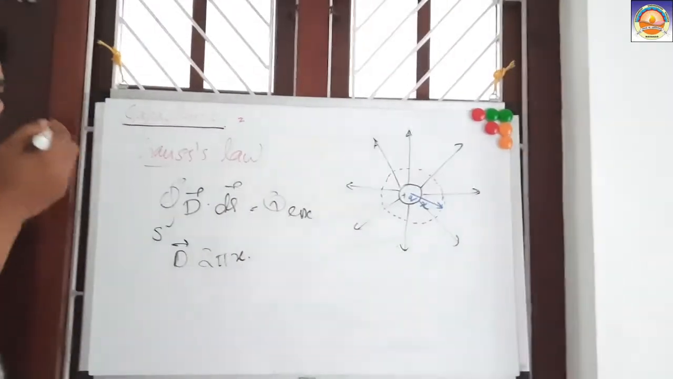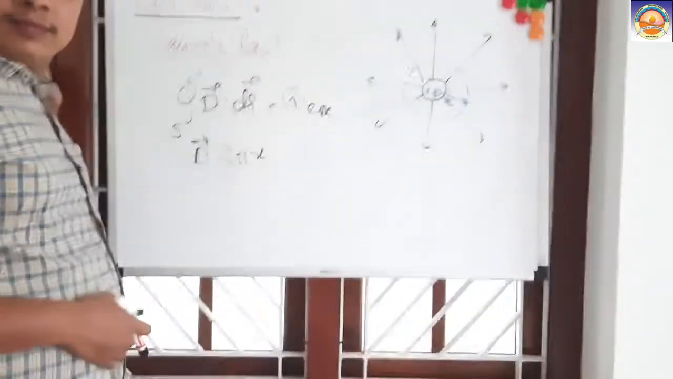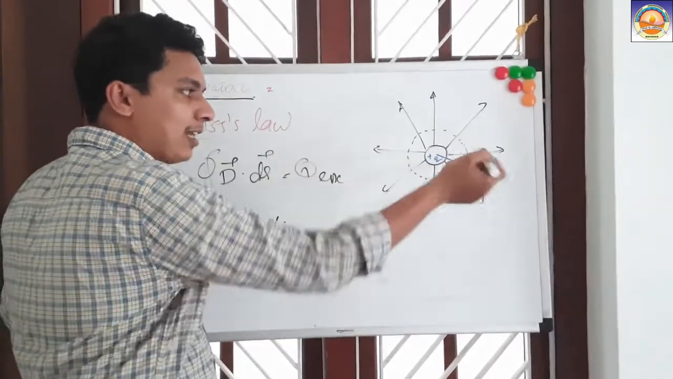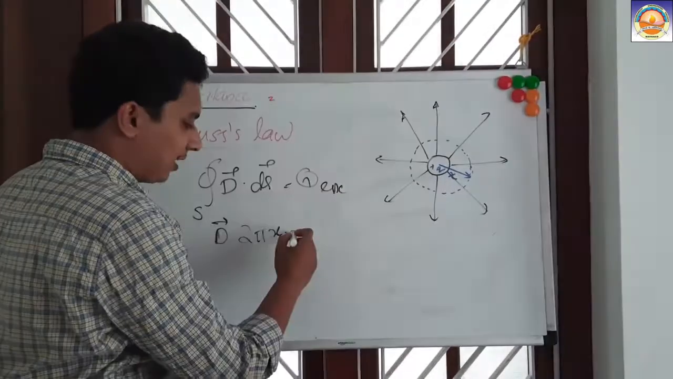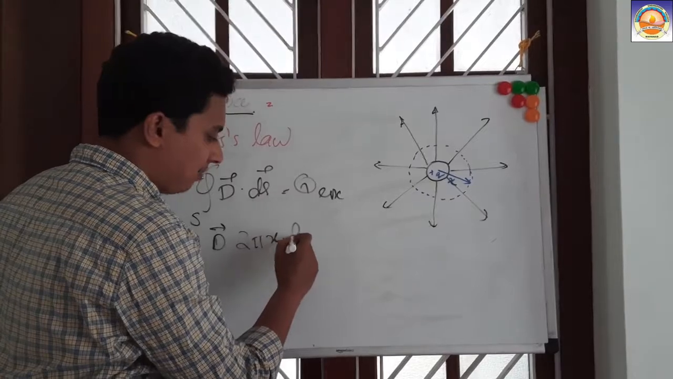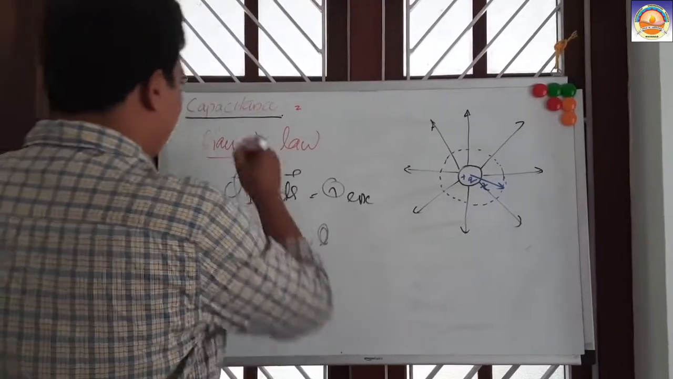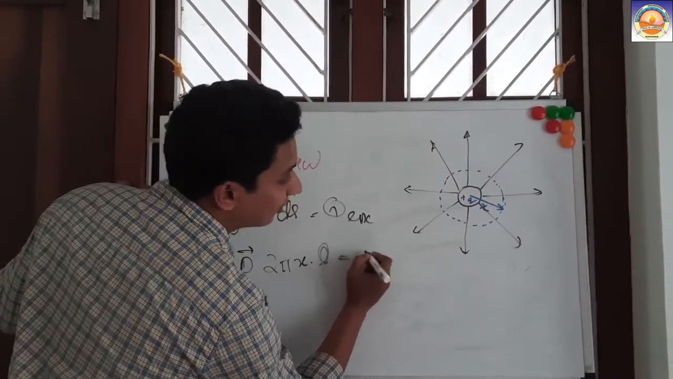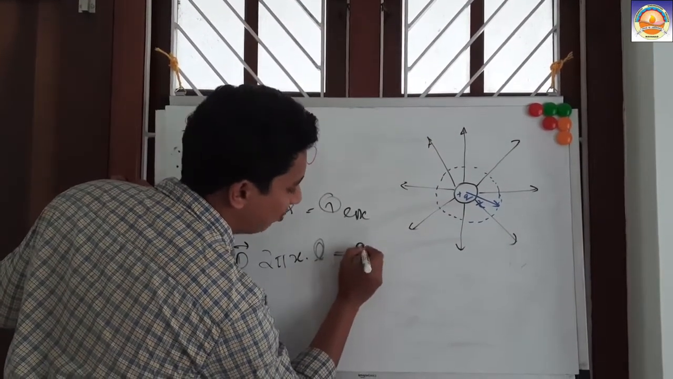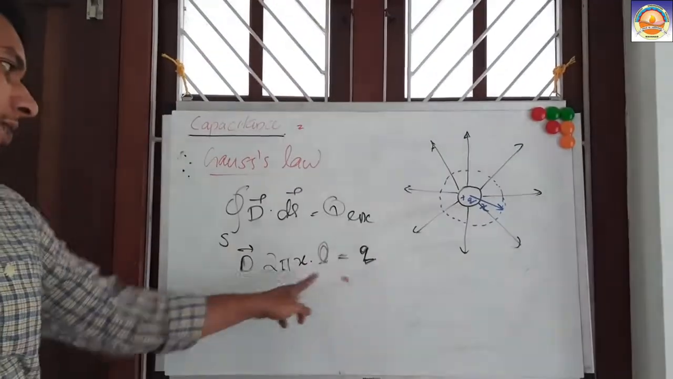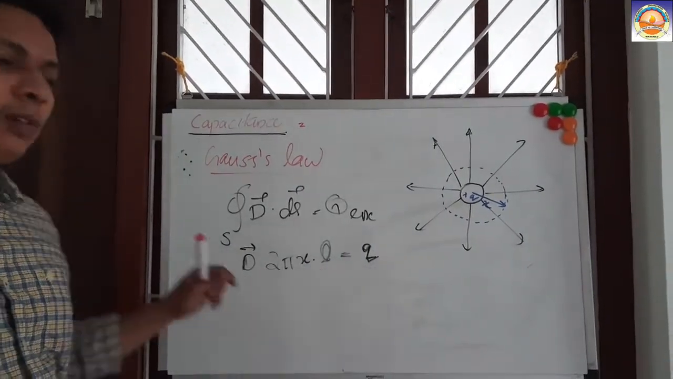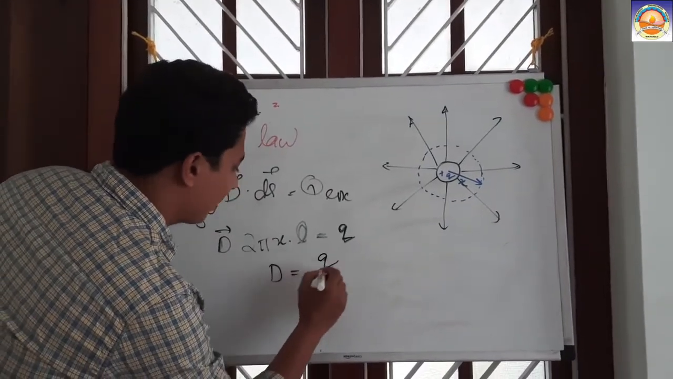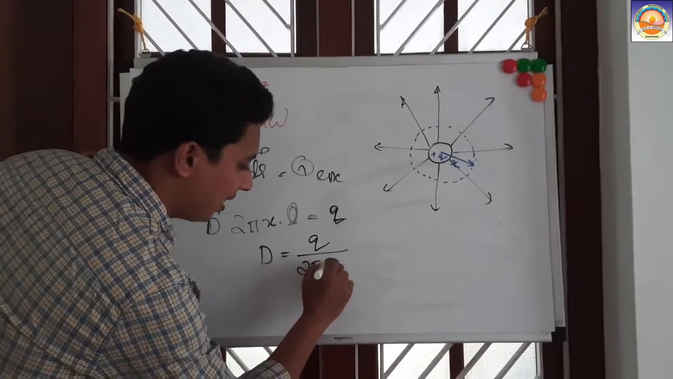So here, D into 2 pi x into L, because for a cylindrical surface the area is 2 pi r L. Let us consider the length as L here. It is equal to the total charge enclosed. Let us say it is this Q charge which is enclosed here. So D into 2 pi x L equals Q. Under this condition, D is given by Q divided by 2 pi x L.